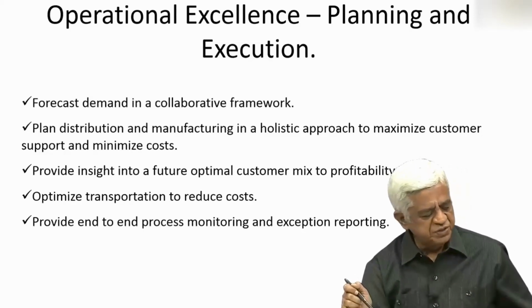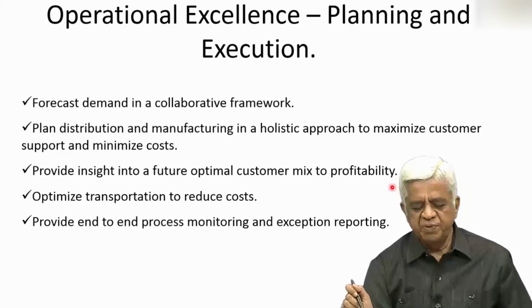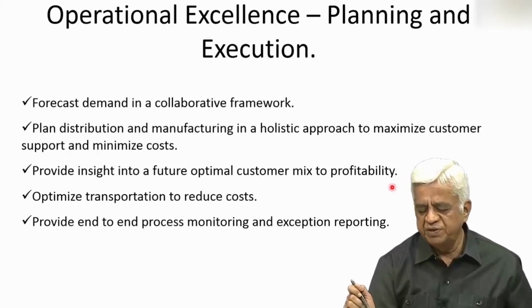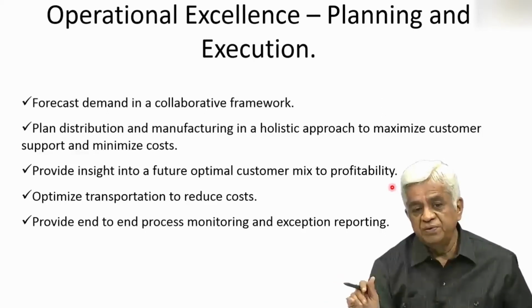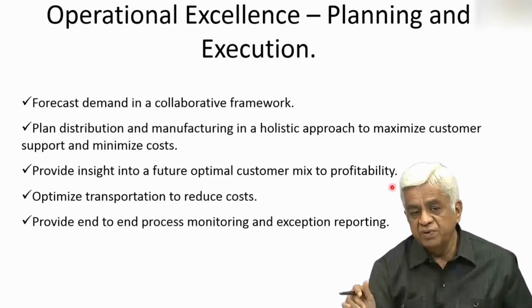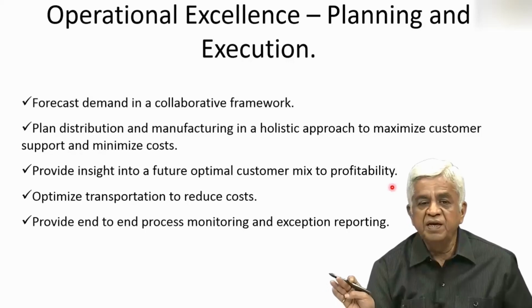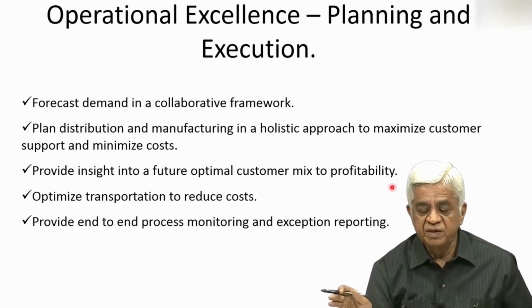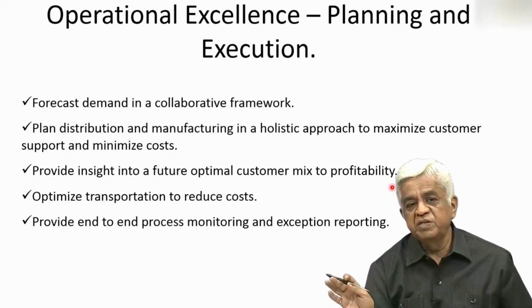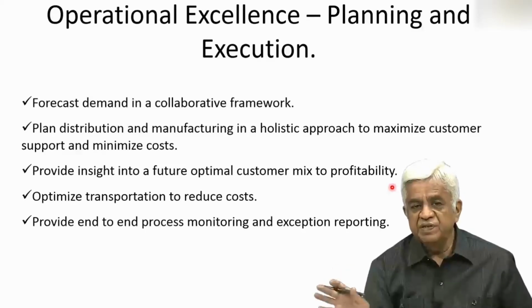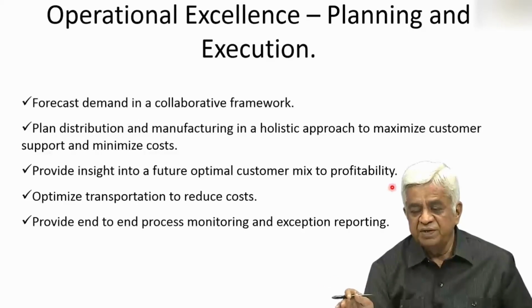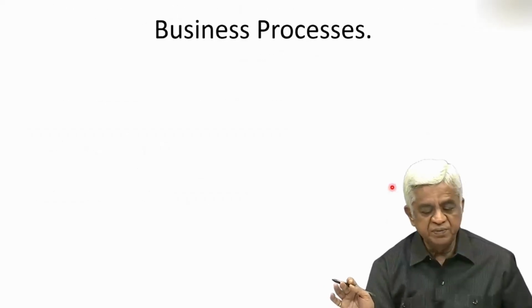Optimize transportation to reduce costs, then provide end-to-end process monitoring and exception reporting. Something goes wrong somewhere and you don't have to keep on contacting your immediate boss only. You can do this exception reporting where you go to the higher-ups saying that this has happened and how do we address this particular scenario.